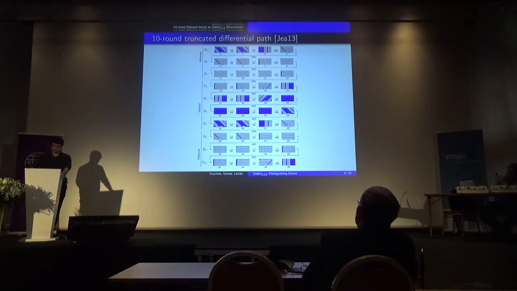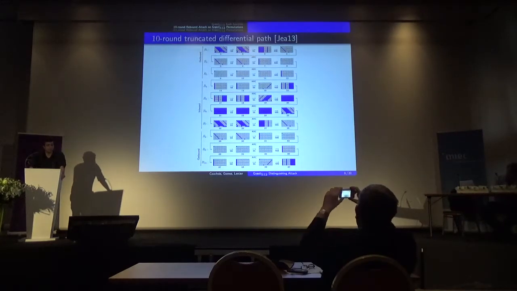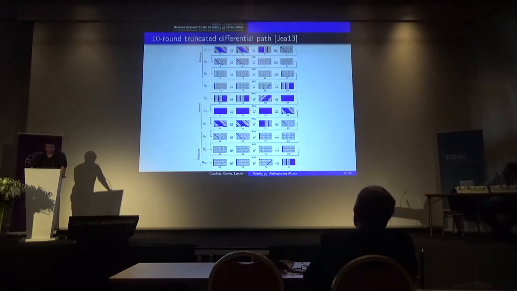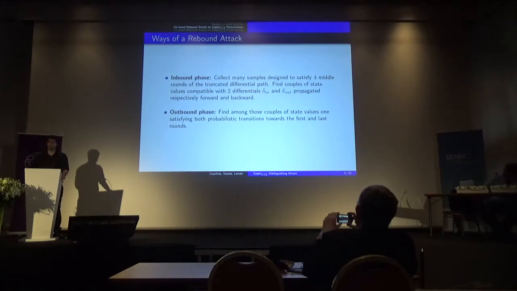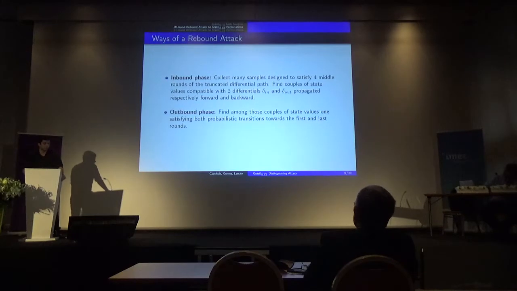Okay, what follows is extracted from Jérémy Jean's PhD thesis. We can see that the rebound attack may be split into two phases: an inbound phase involving here the 4 middle rounds, and an outbound phase involving the remaining rounds. The goal of the inbound phase is to find a couple of state values compatible with two differentials propagated forward and backward.